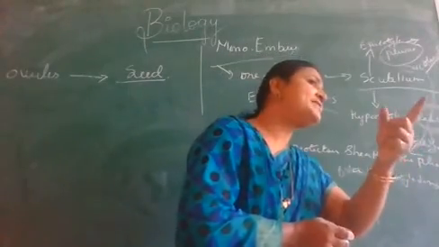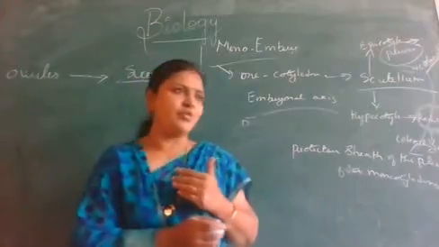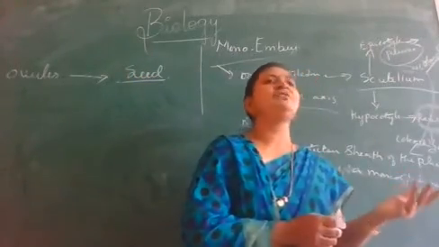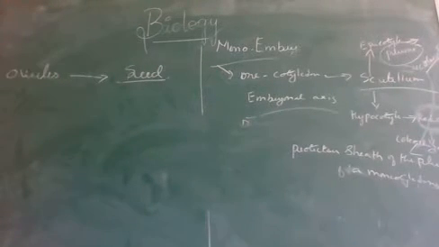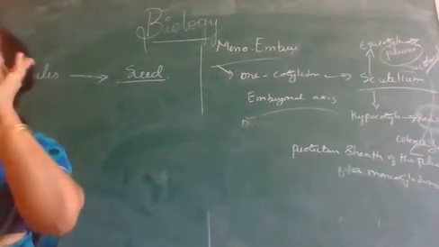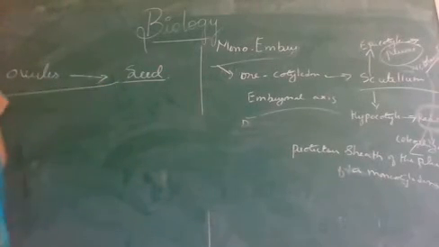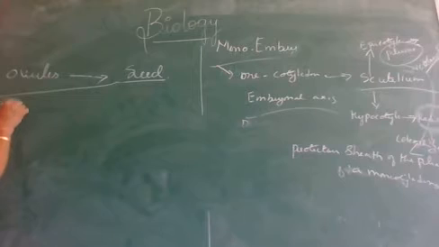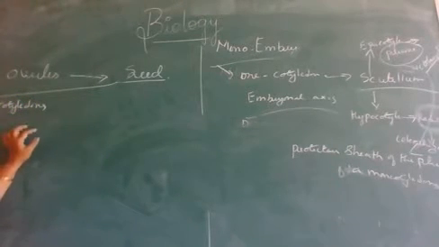Now what is a seed? I said it is nothing but a matured or fertilized ovule. After fertilization, the whole ovary develops into fruit and the ovules develop into seed. This takes place inside the ovary. Now, the seed always consists of what? Cotyledons. Two cotyledons in dicot, single cotyledon in monocots, isn't it?